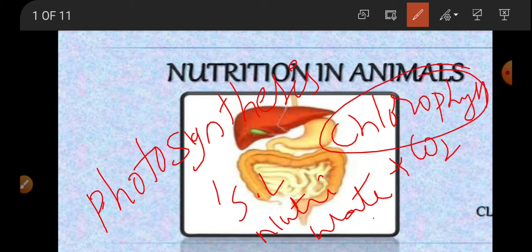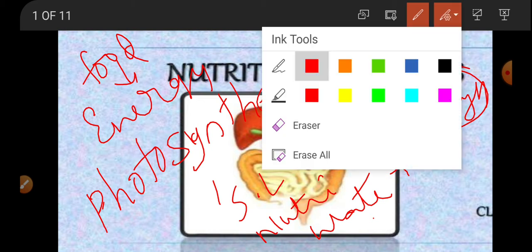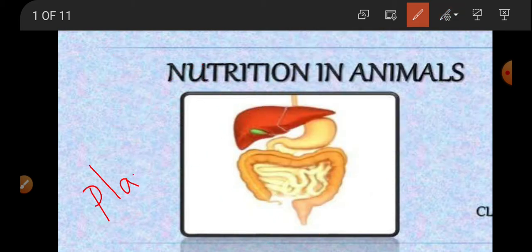But when you look at animals, chlorophyll is totally absent, so animals cannot prepare their own food, but they require food. Every living organism wants to survive, and for survival we definitely need energy, and that energy comes from food. So animals require food material, but as chlorophyll is absent in animals, they are unable to prepare their food. So for food, they are always depending on plants and on other animals.